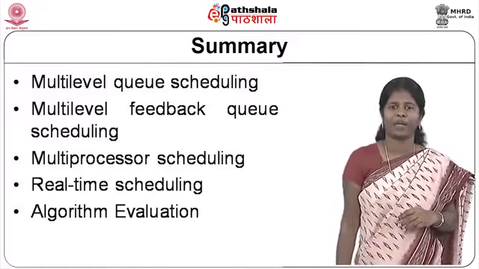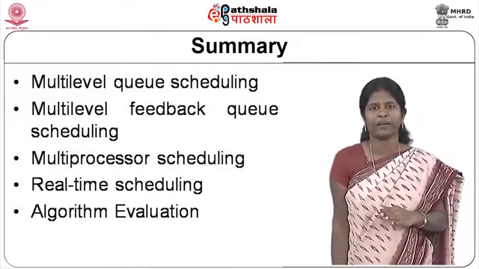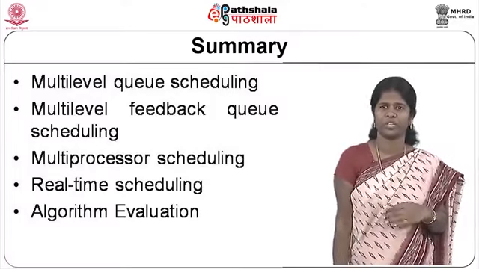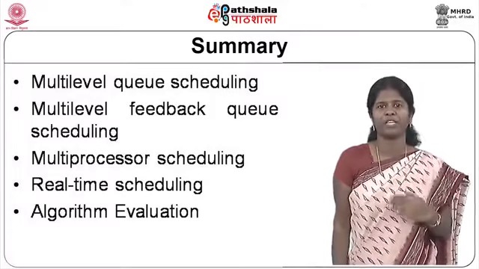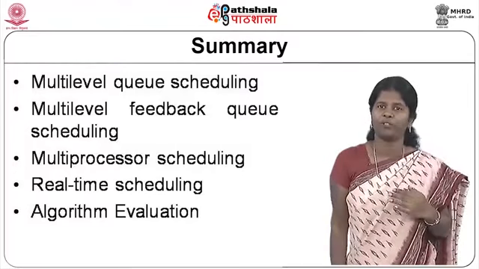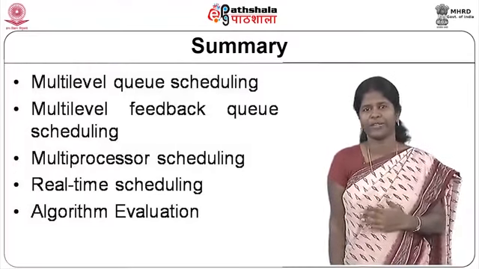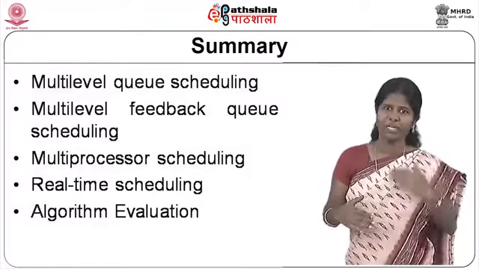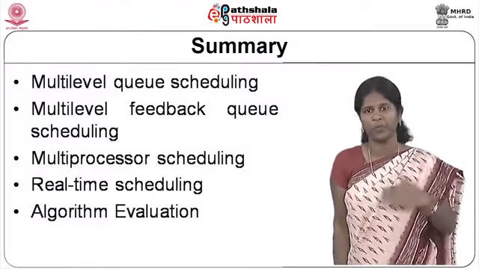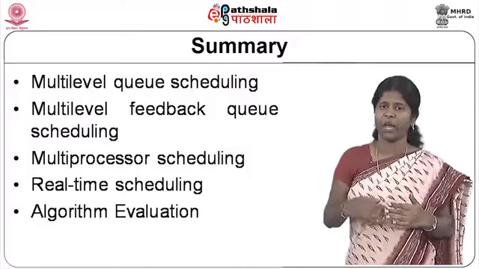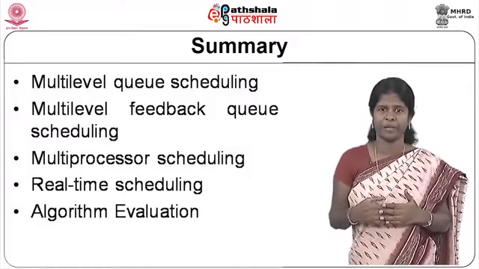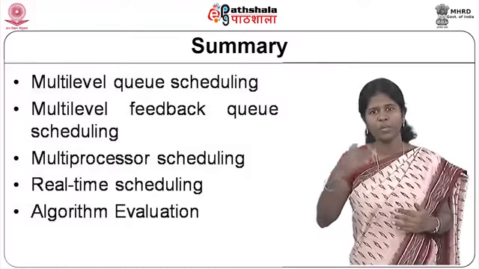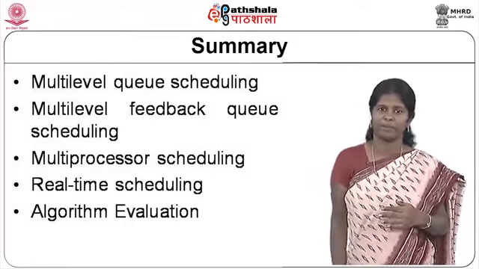So, now I conclude this topic with whatever we have learned today. We learnt about multi-level queue scheduling, where you have multiple levels of queues and processes go into different levels, and each queue can have a different scheduling algorithm, and you can also have a different scheduling algorithm between the different queues. And then you have multi-level feedback queue scheduling, where based on the performance of a process, you move the process from one queue to another.